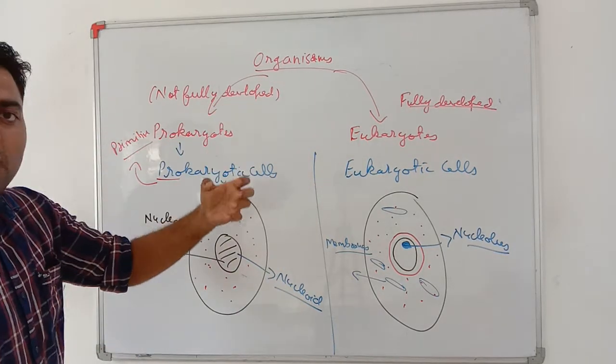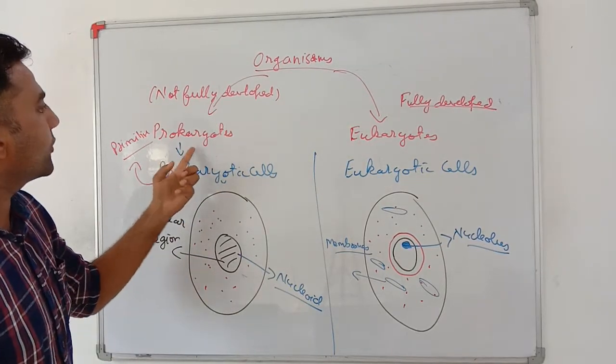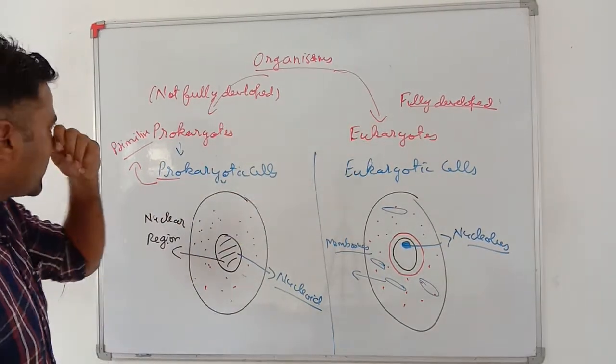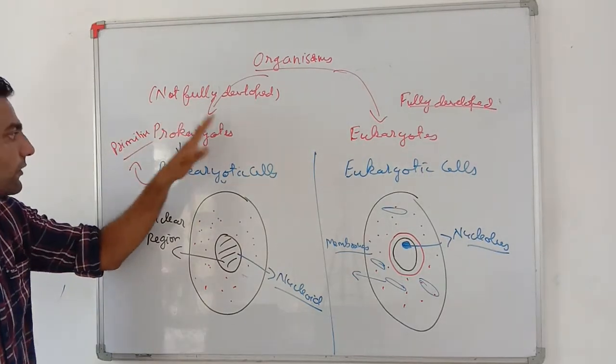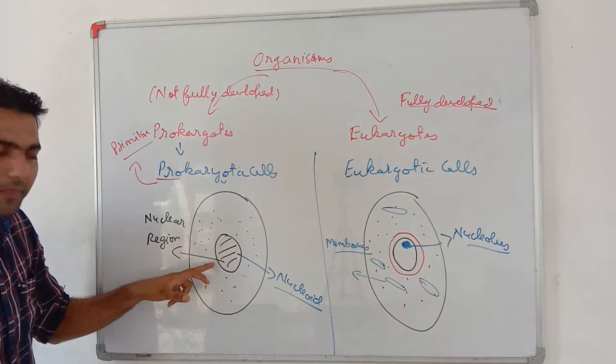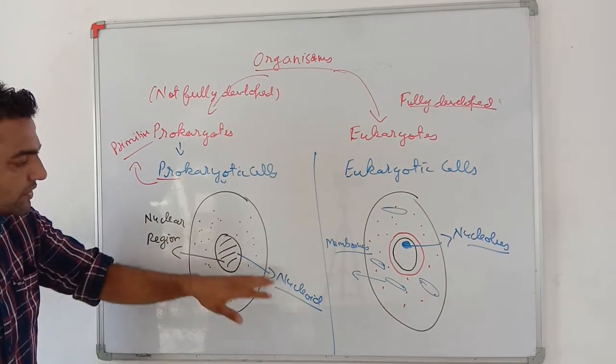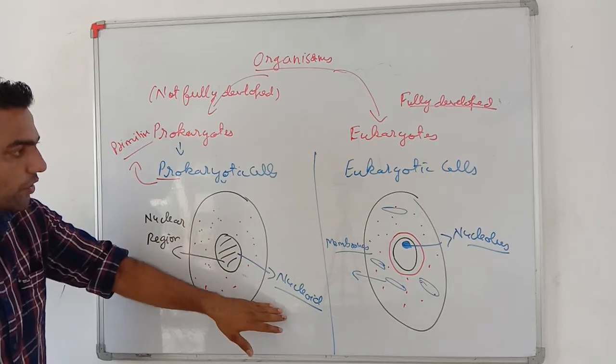Organisms, based on how developed their cell is, are of two types: prokaryotes and eukaryotes. Prokaryotes do not have fully developed cells. They have a nuclear region, but no nuclear membrane; it is freely suspended in the cytoplasm and is known as nucleoid.